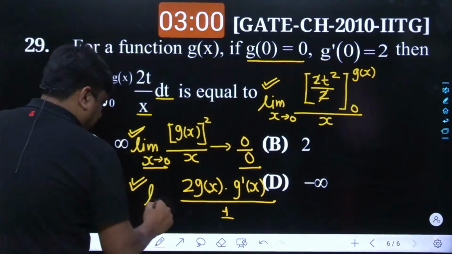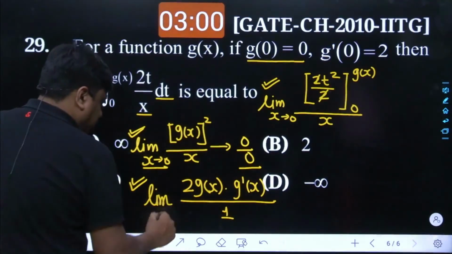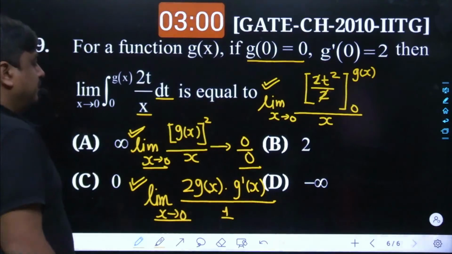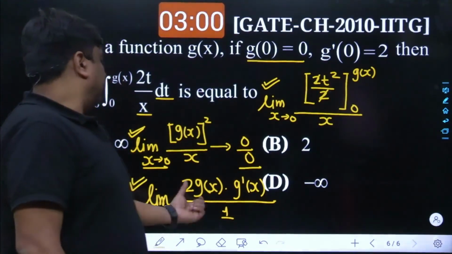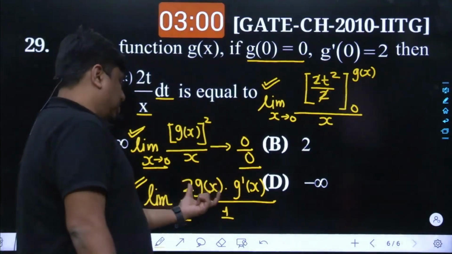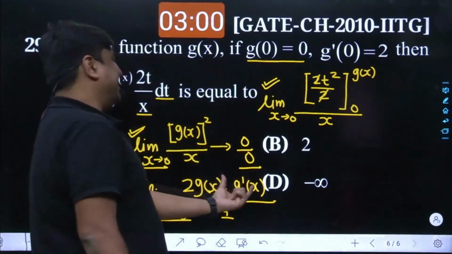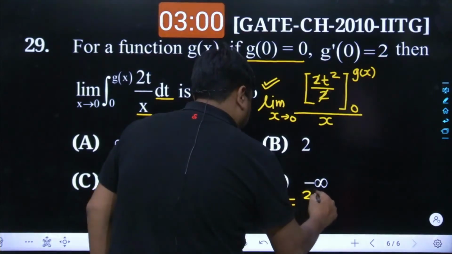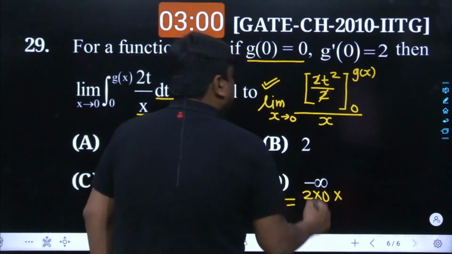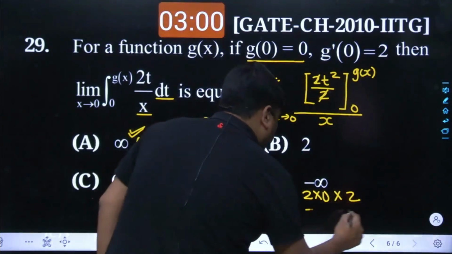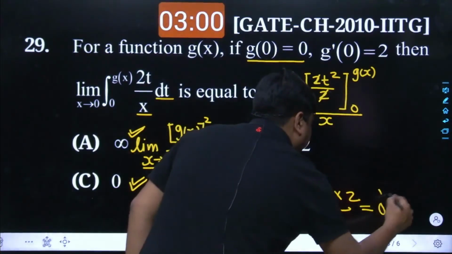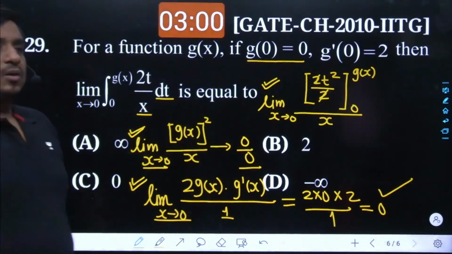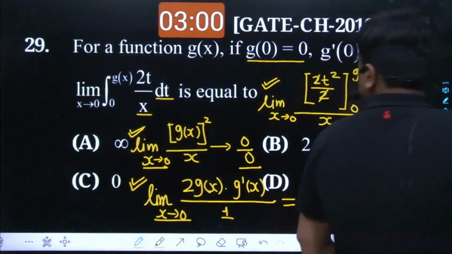Yes. And then comes limit x tends to 0. Once we feed this value over here, it becomes g of 0, which is already 0, times g dash of 0, which is non-zero. But at the denominator side, as we have a constant value, I don't worry about it. The answer is supposed to be 0.